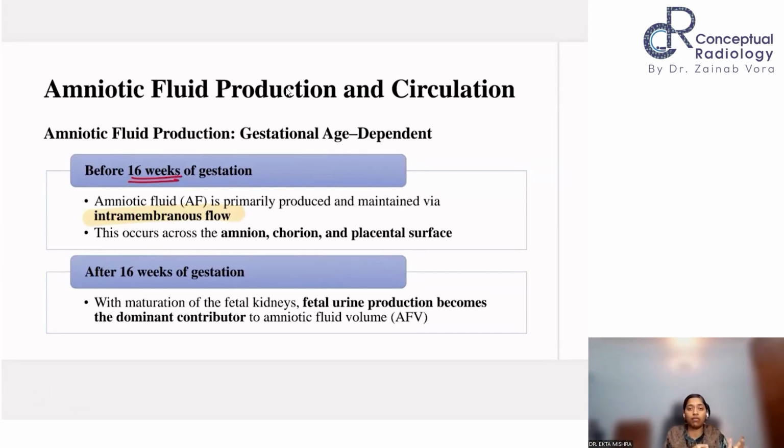So prior to 16 weeks, usually structural abnormality of the fetus causing oligohydramnios is not seen, because the amniotic fluid is being produced through the intramembranous flow. After 16 weeks, the kidneys mature and start functioning, and then fetal urine production starts, and it acts as a major contributor of the amniotic fluid volume. So now, if after 16 weeks there is an abnormality of the amniotic fluid, you know that there is something wrong with the kidneys. If it concerns the fetus, then this is the first organ that needs to be checked.